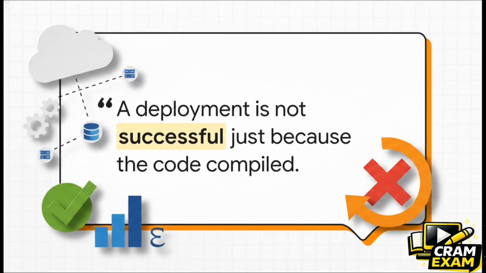I'll leave you with one final warning. A deployment is not successful just because the code compiled successfully on your machine. A deployment is only successful if you can mathematically prove the live application is healthy and you have a one-click strategy to revert it if it is not. So take a hard look at your own AWS environment today. If your next deployment fails entirely, are you recovering in 5 seconds, or are you recovering in 5 hours?